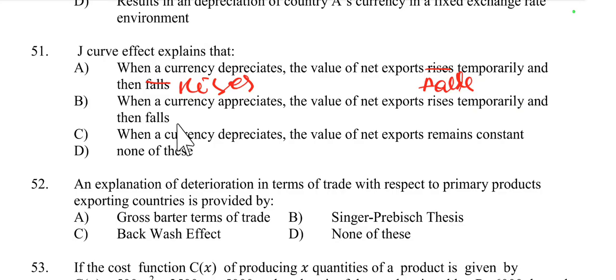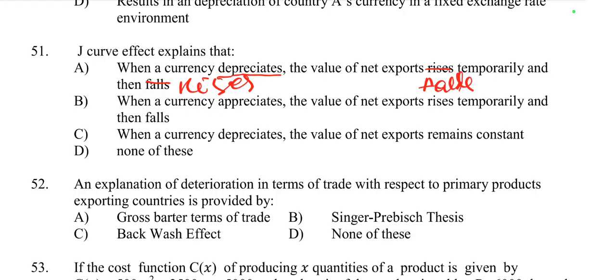None of these. So what does the J curve effect explain? It explains that when a currency depreciates, the trade balance initially worsens before improving over time. This is because in the short run, the prices of imports rise and the volumes of exports and imports may not adjust immediately.